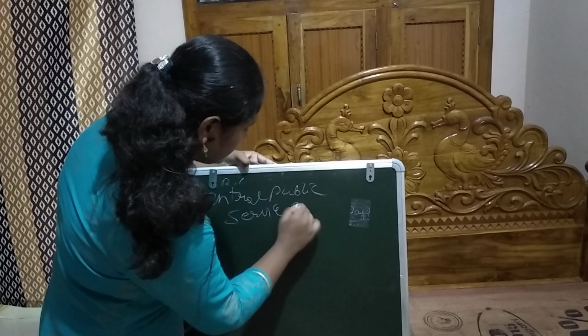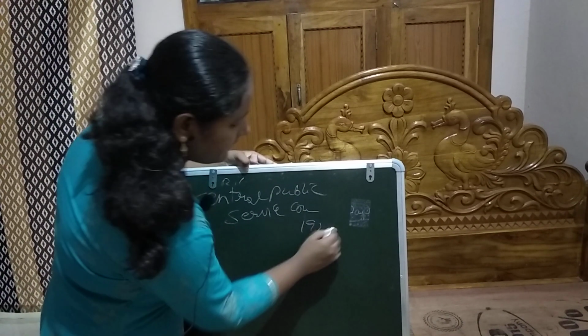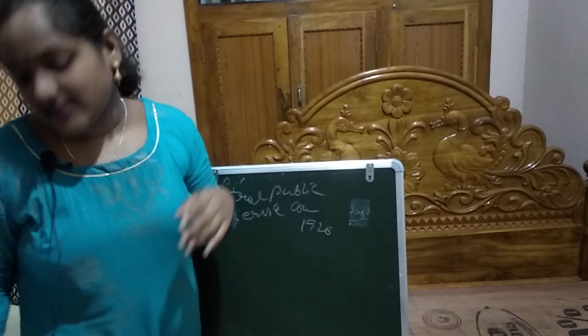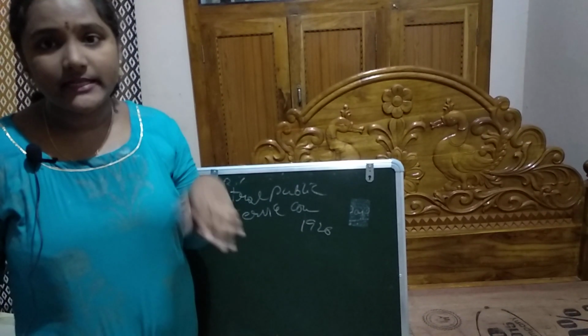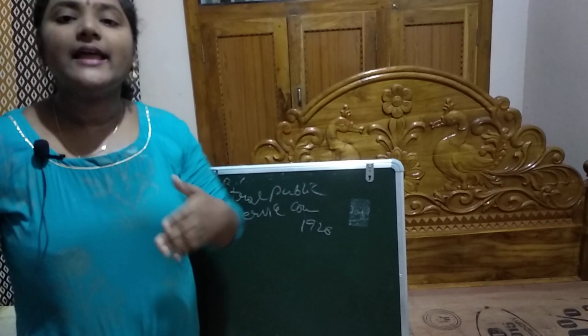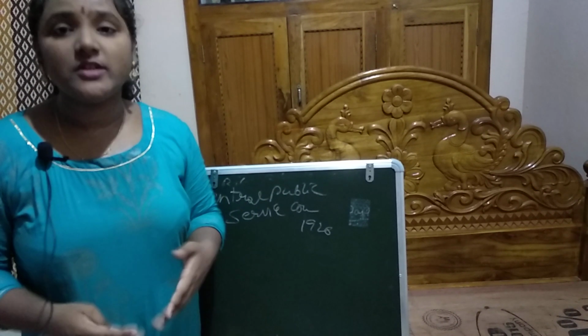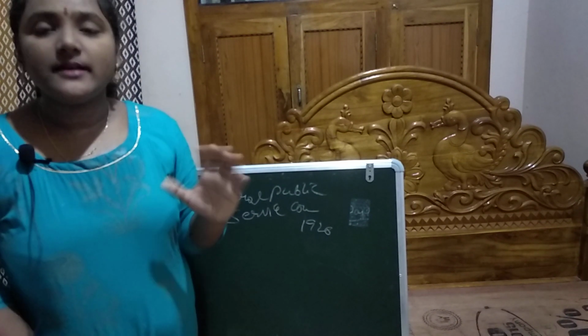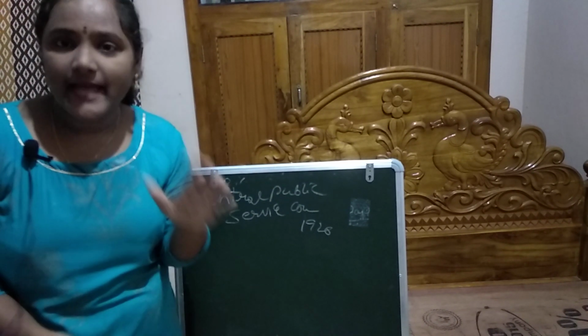It separated the provincial budgets and the central budgets, and provided for the appointment of a statutory commission to inquire into and report on its working. Okay, this was briefly about the Government of India Act 1919.